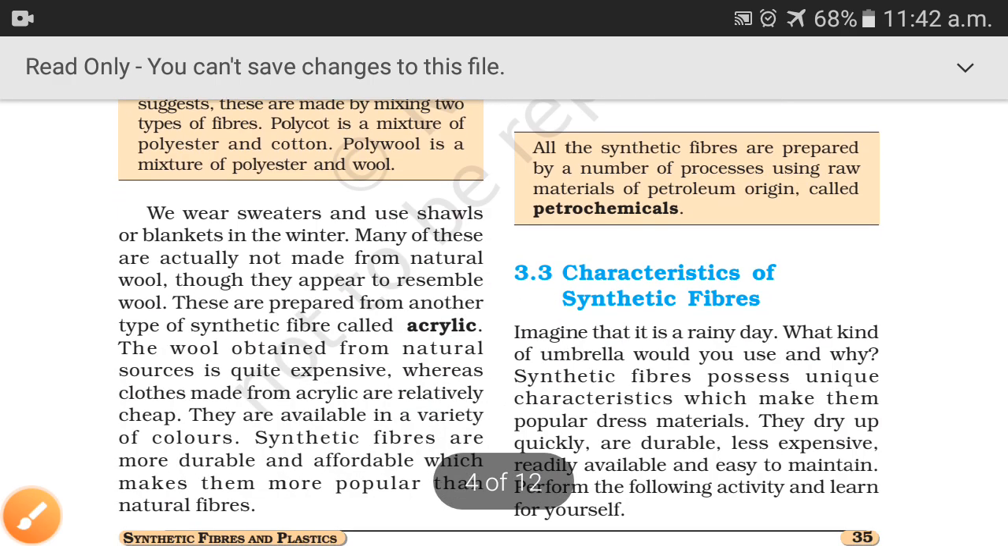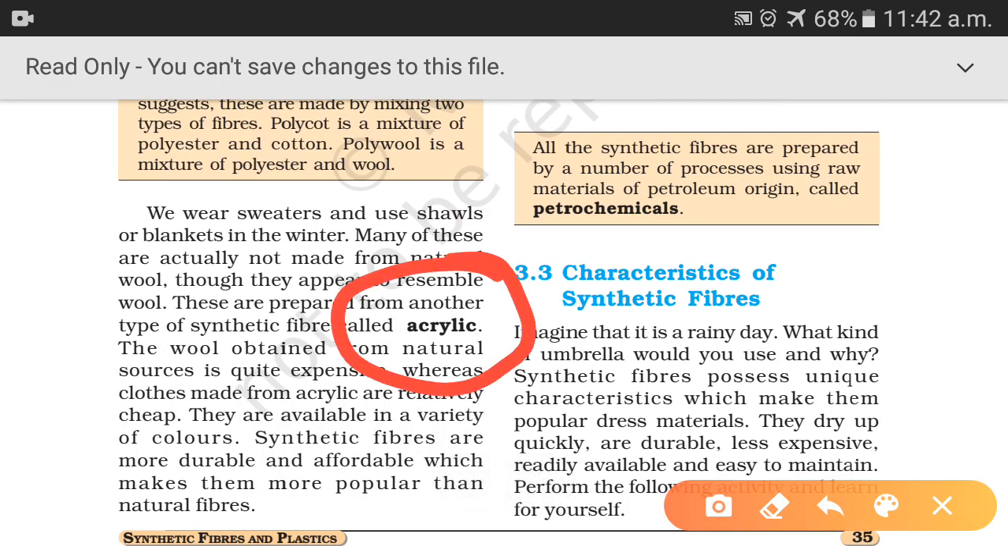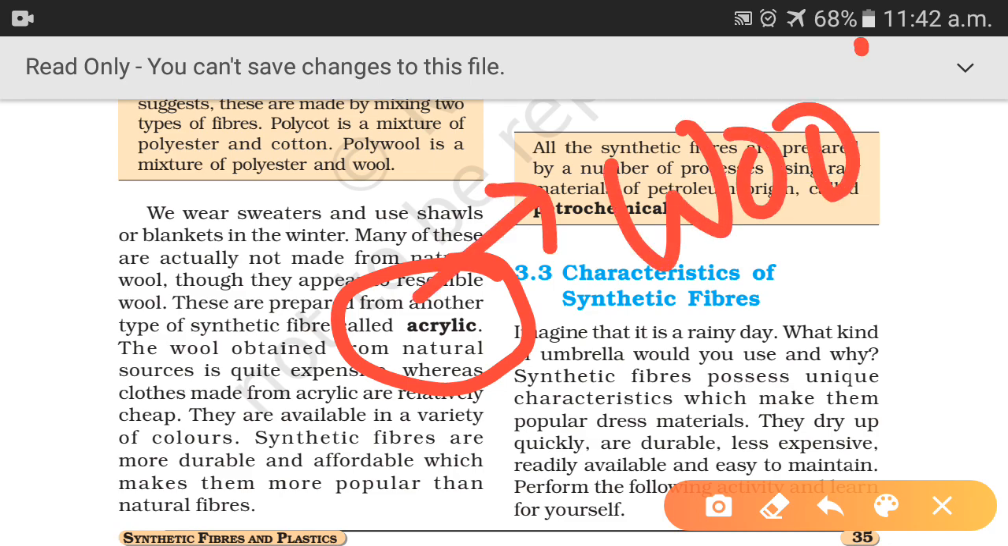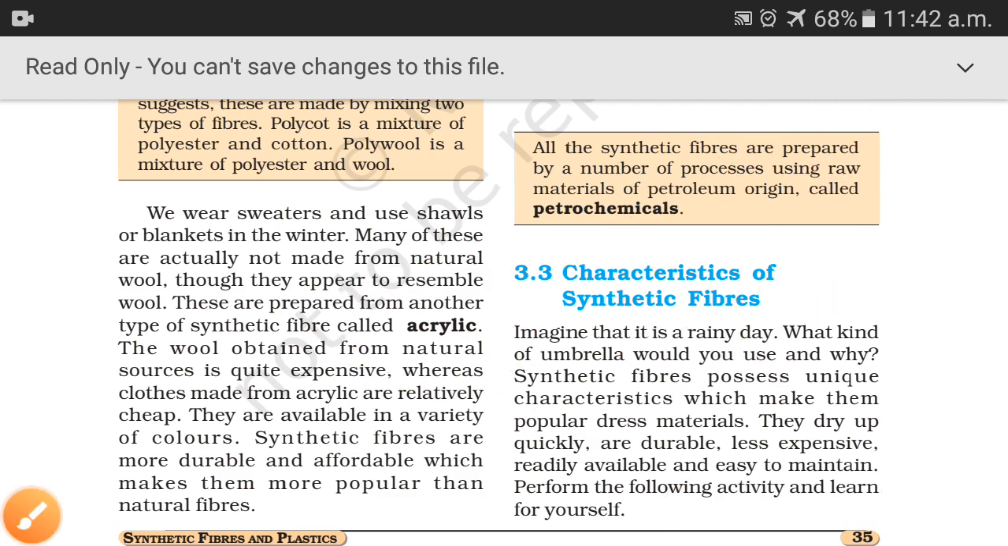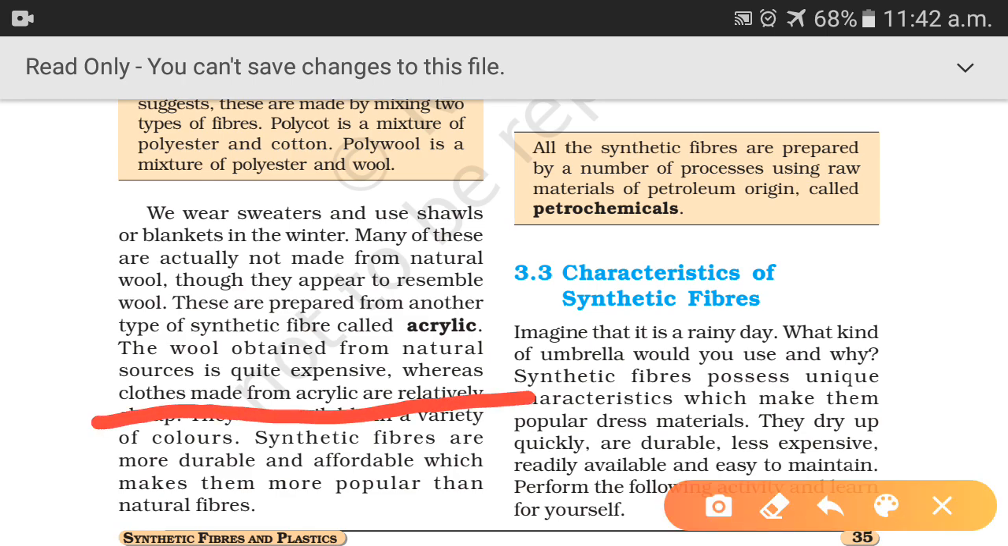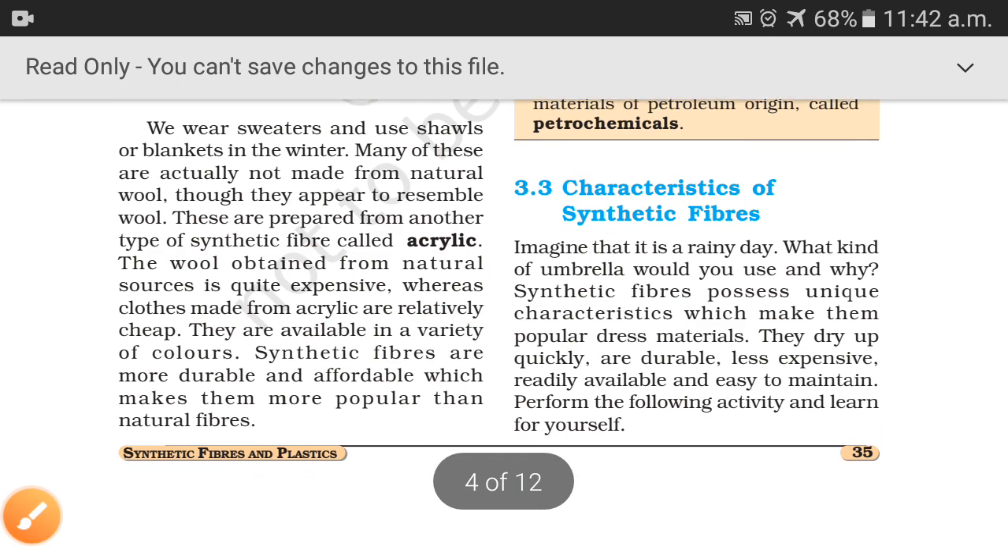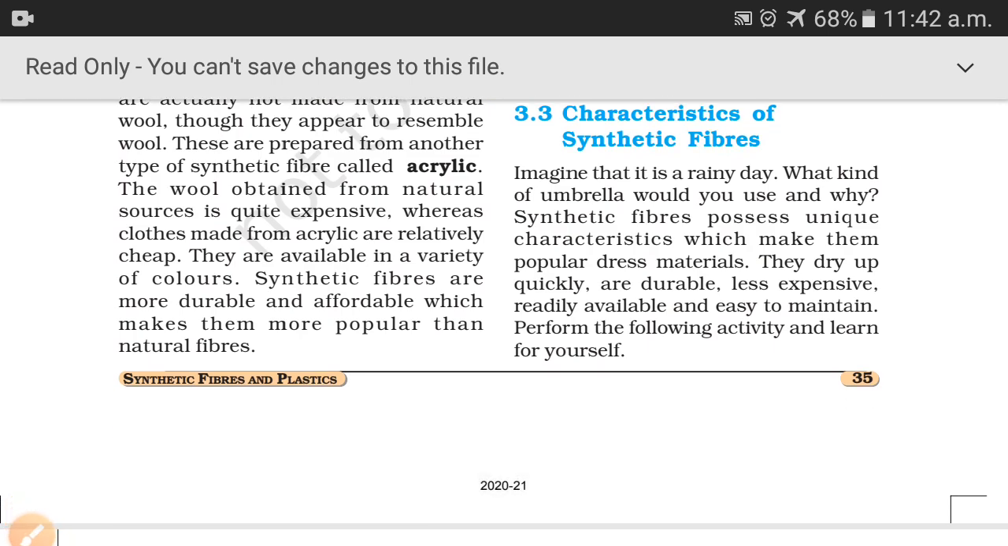Now the next fabric is acrylic. Beta, we have studied that rayon is known as artificial silk. Similarly here acrylic is known as artificial wool because it resembles wool. We wear sweaters and use shawls or blankets in winter. Many of these are actually not made from natural wool, because you know that natural wool is prepared from natural sources and is very expensive, whereas clothes made from acrylic are relatively cheaper. They are made in a variety of colors and synthetic fibers are more durable.